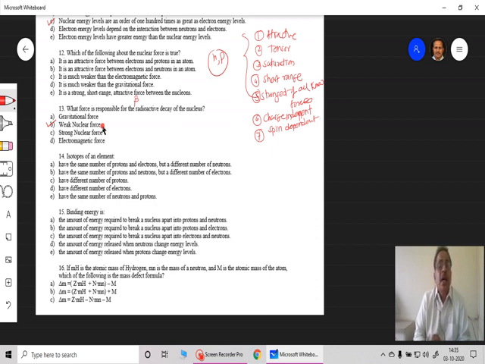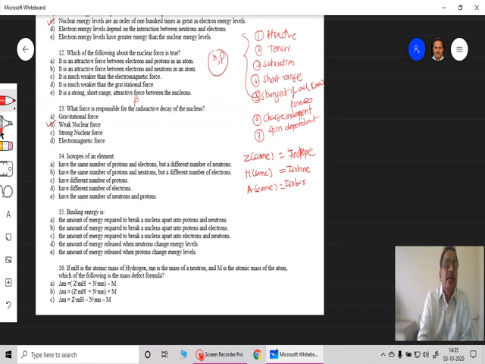Then 14, isotopes of an element. Again, we have studied this earlier. So number of protons, if it is same, then this is called an isotope. If number of neutrons is the same, then it is an isotone. And when number of A is the same for 2 or 3 nuclei, then they are called isobars. So once this is known, I can go for this answer here.